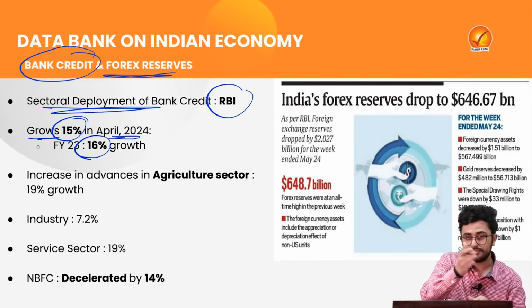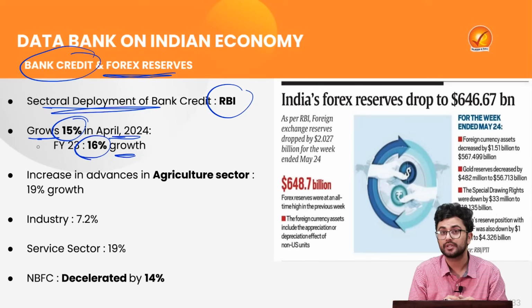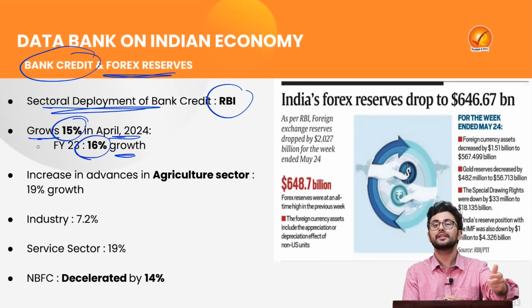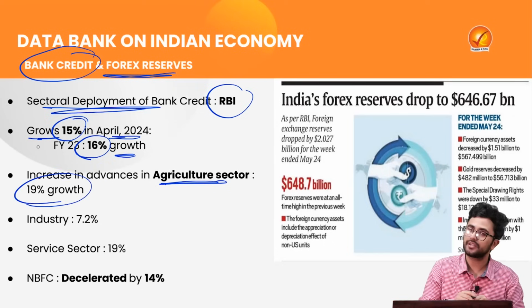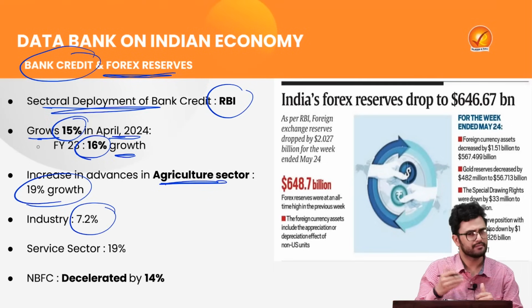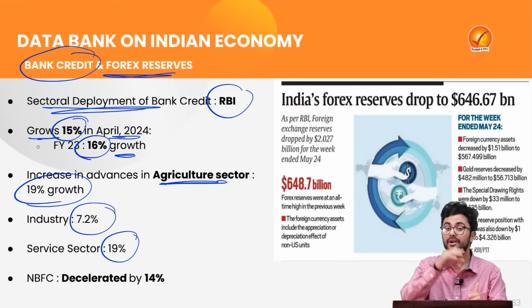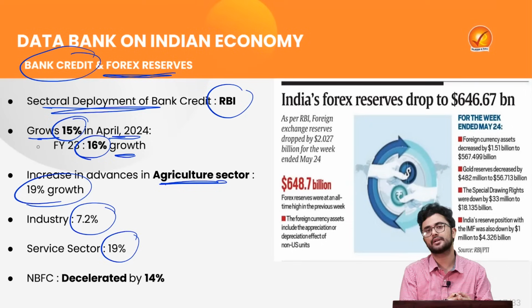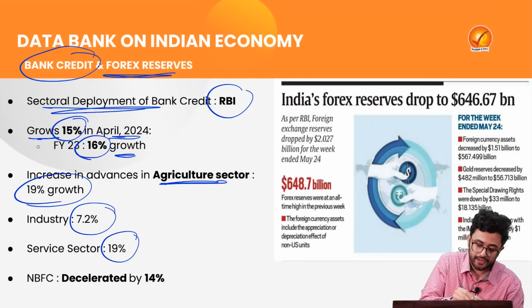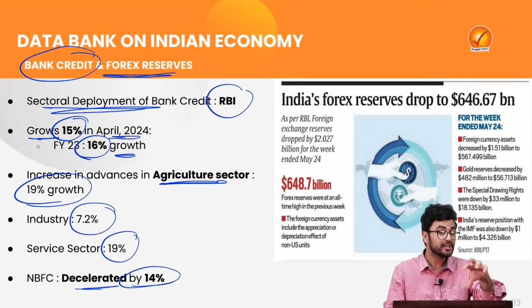In the same month, if we compare with fiscal year 2023, there was a 16% growth. So there is major credit enhancement in the agriculture sector, a 19% growth. To the industries, 7.2%. In the service sector, it has increased as well. But when it comes to banks giving loans to the non-banking financial companies, that has actually declined or decelerated by 14%.